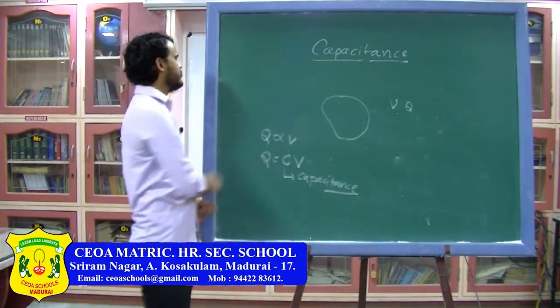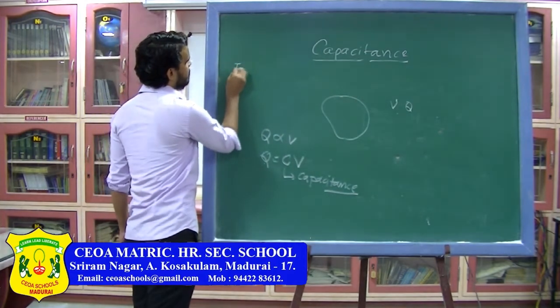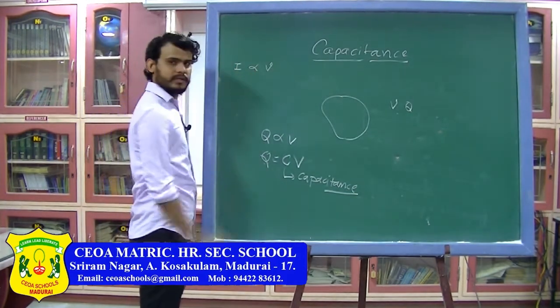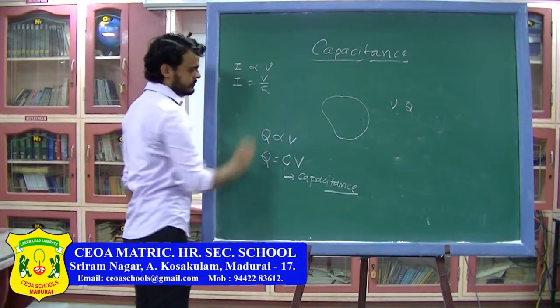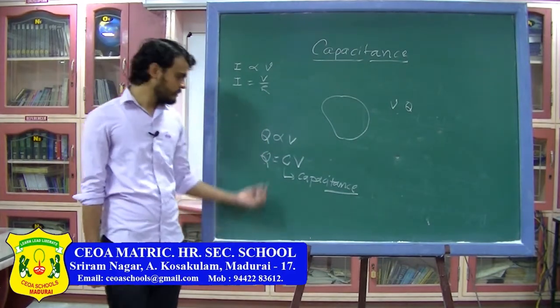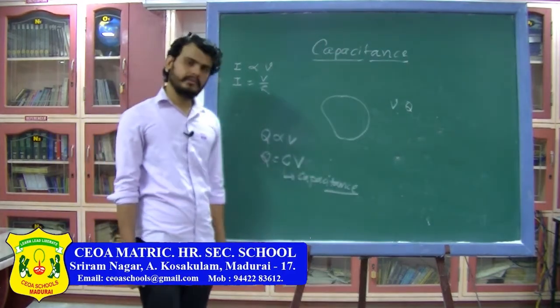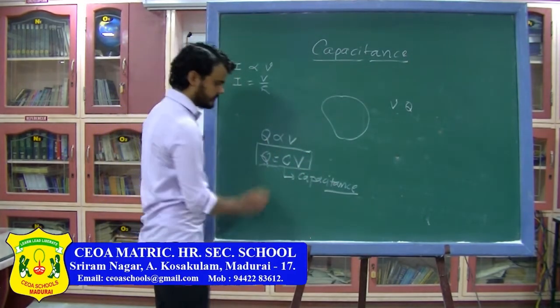You have seen a similar thing in current electricity also, where the current in a circuit is directly proportional to the potential, which you can write as V divided by R. As you can see, this formula is very similar to the previous formula. So charge is directly proportional to the potential of the conductor, and here C is called capacitance.